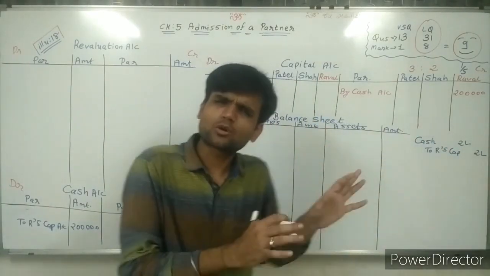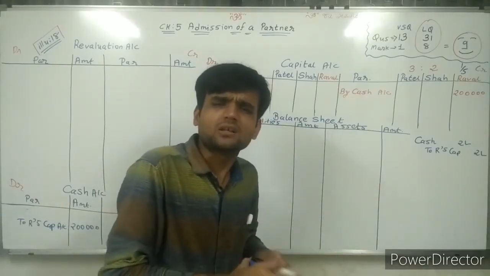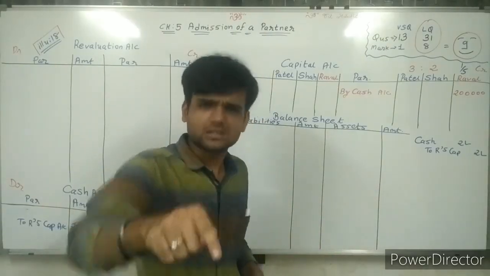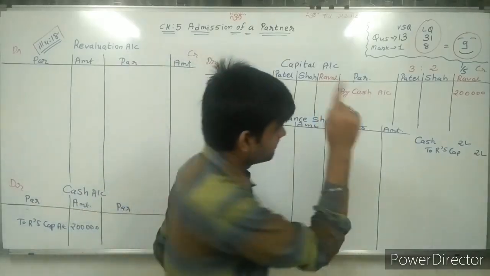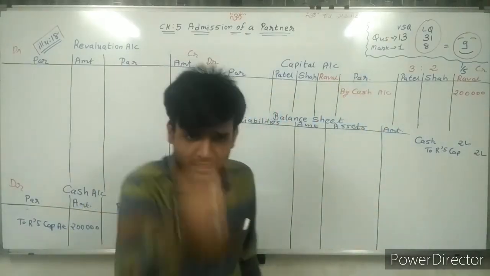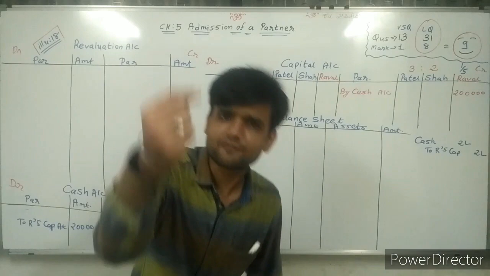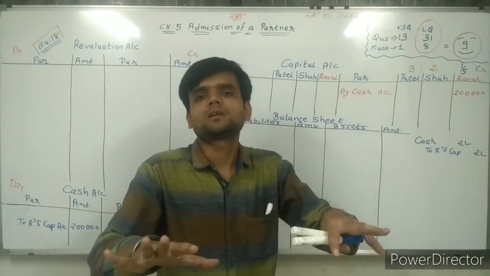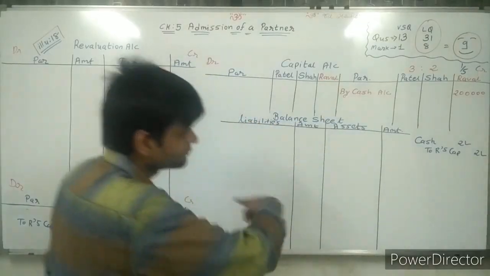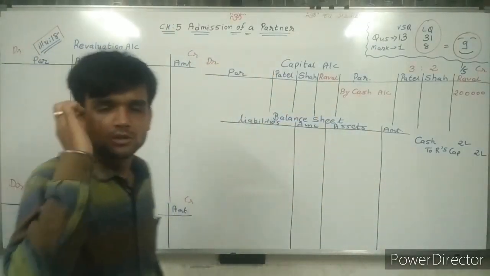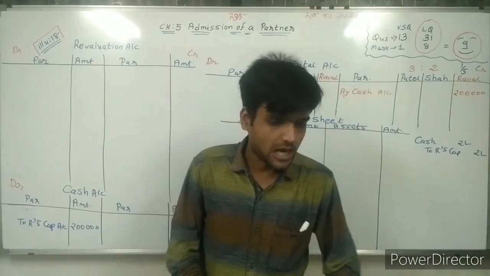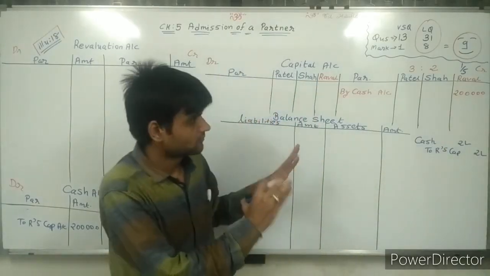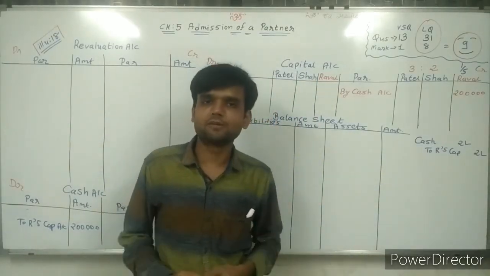Don't think, sir, is it okay if we are not passing the journal entry? It's okay. But to make it perfect, please pass the journal entry. Even make columns: particular, LF, debit, credit, then pass the journal entry. That becomes very easy to do. So, sir, after reading this, the journal entry will be done.